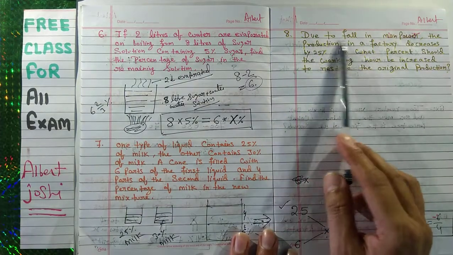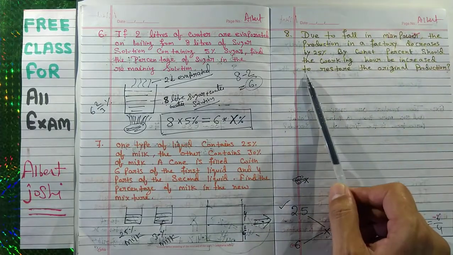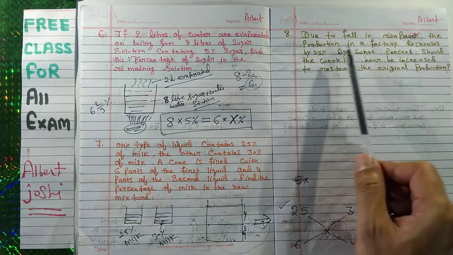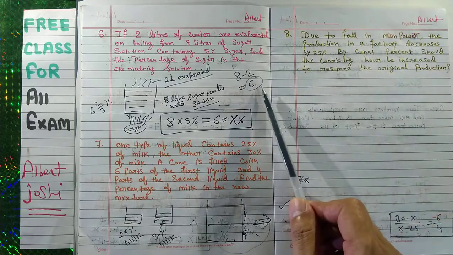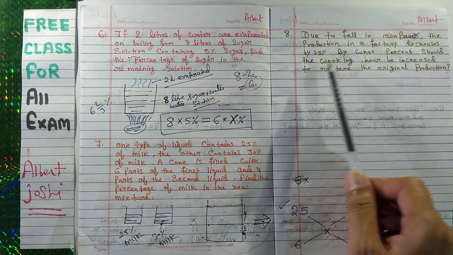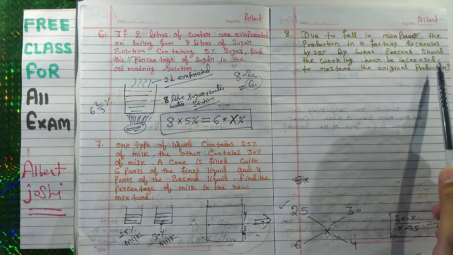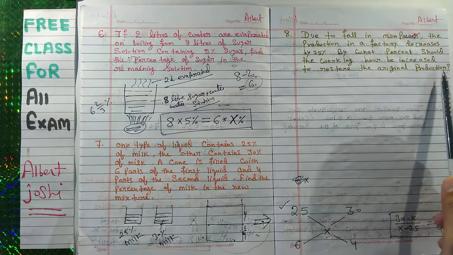Suppose this question: due to fall in manpower, the production in a factory decreases by 25%. By what percent should the working hours be increased to restore the original production?